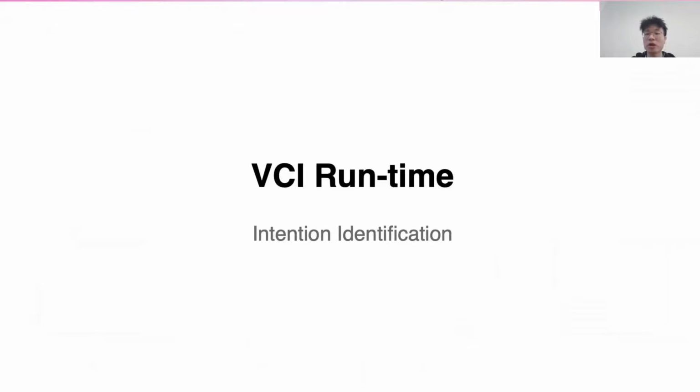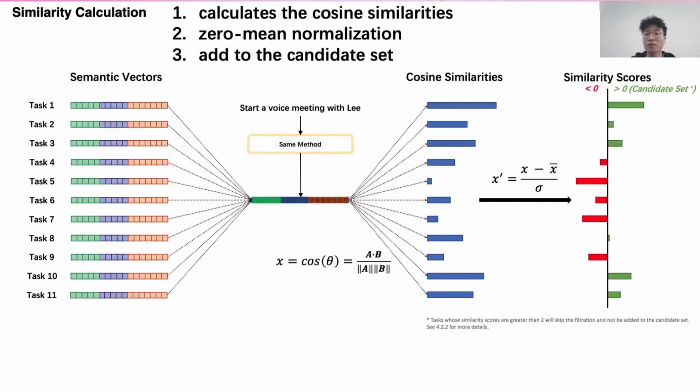Next, we will introduce how the generated VCI works after the user gives a verbal command. The first step is intention identification, in which the VCI determines the target task to be executed. The VCI converts the user command into a factor using the same method as calculating the task semantic factors. It then calculates the cosine similarities between the command factor and all task semantic factors, and takes the zero normalization results as the final similarity scores. Tasks with positive similarity scores will be added to the candidate set.